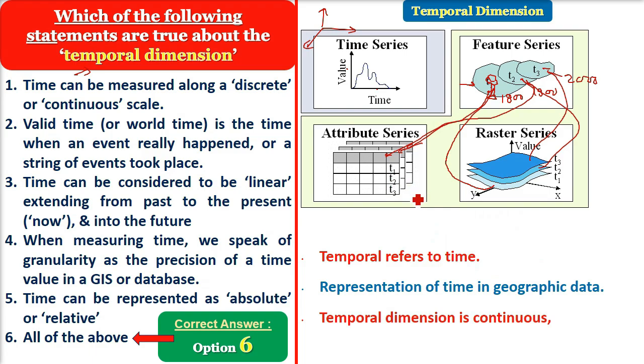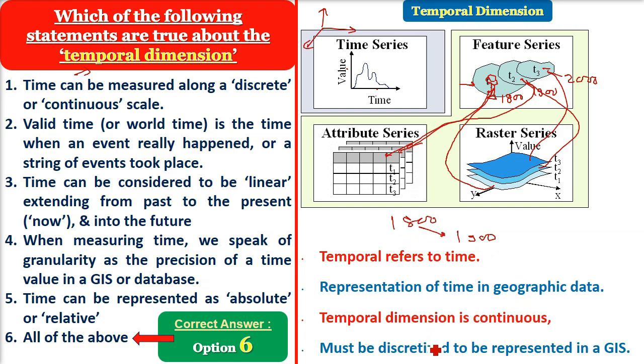Temporal dimension is always continuous. There will be no break, because it's not that from 1800 to 1900 certain years are gone. No, every day, every second is counted. But in order to represent it in GIS, we must discretize it. That is, from 1800 to 2000 it is continuous, but we discretize it into 1800, 1900 and 2000. So these are three different times, and these are three different coordinates in the temporal dimension, the time dimension.